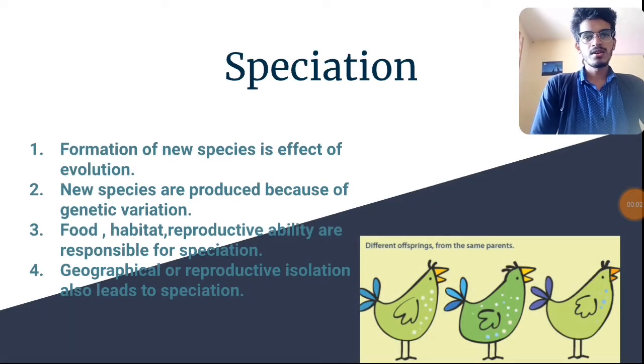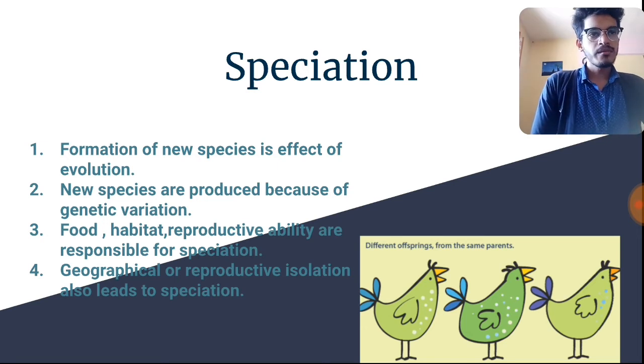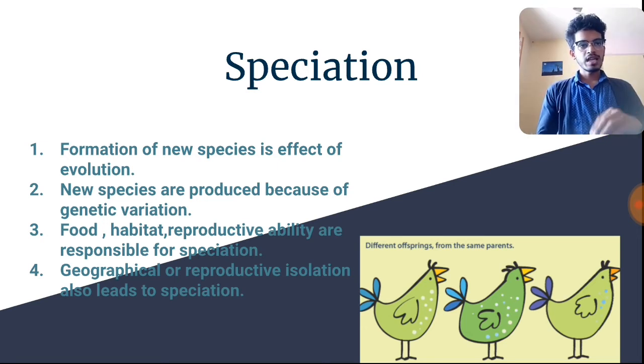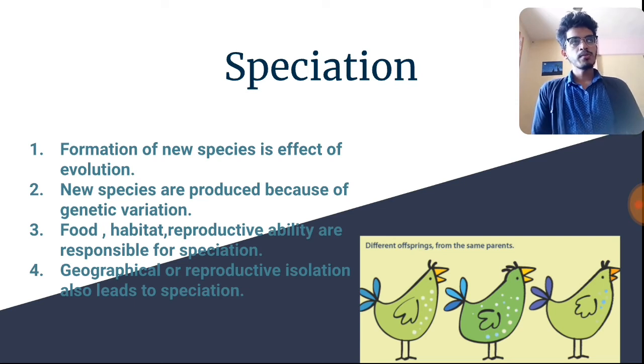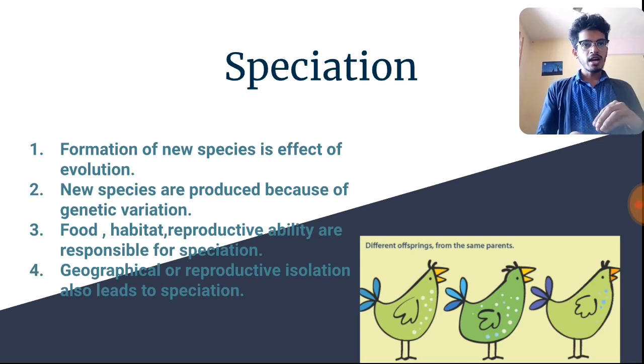Let's start with speciation. So formation of new species of plants and animals is the effect of evolution. Now, because of evolution, new species of plants and animals have evolved. So what is a species? A species is a group of organisms which live in a particular habitat. अभी group of organisms कैसे हो सकते हैं? जैसे कि it can be monkeys which live on trees, or maybe crocodiles which live in water, and maybe insects which live in the ground. So this is a group of organisms which live in a particular habitat.